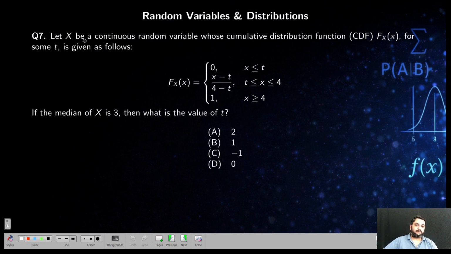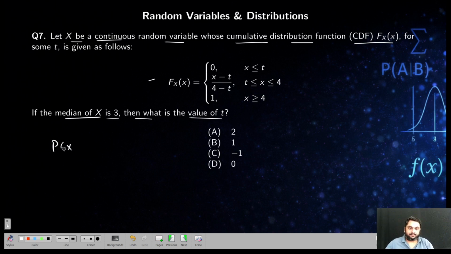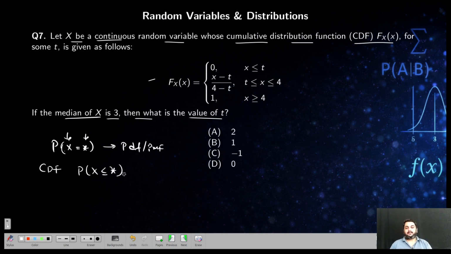Next, the question based on CDF. This is a straightforward question. Let x be a continuous random variable whose cumulative distribution function is given like this. If the median of x is 3, what is the value of t? The CDF, if I write P of X equal to x, random variable X takes some value small x. This we represent usually as PDF or PMF, density function or mass function. When I write CDF, this is the format, X is less than or equal to x. Please go through my videos. I have given a detailed understanding of how to solve these problems and the logic behind them.